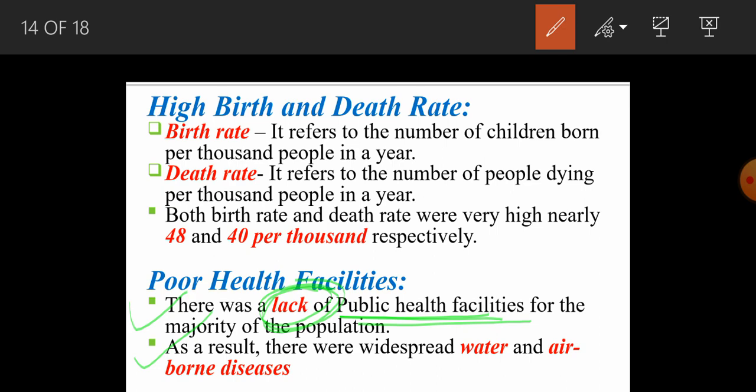Still we are fighting this COVID-19, and somehow we are in a better state compared to other countries. But you can now imagine the status of the country at that time, when there were no public health facilities and people were suffering from various kinds of airborne diseases. So let's move on to the next slide. I hope it is clear.